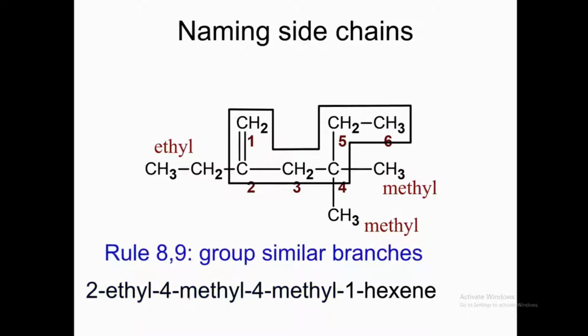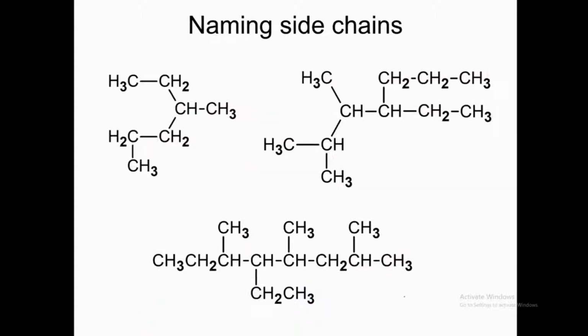Rules number 8 and 9, group similar branches. So there are similar branches, 4-methyl. These are similar branches. We will group them. So it will become 2-ethyl, 4,4-dimethyl, 1-hexene.